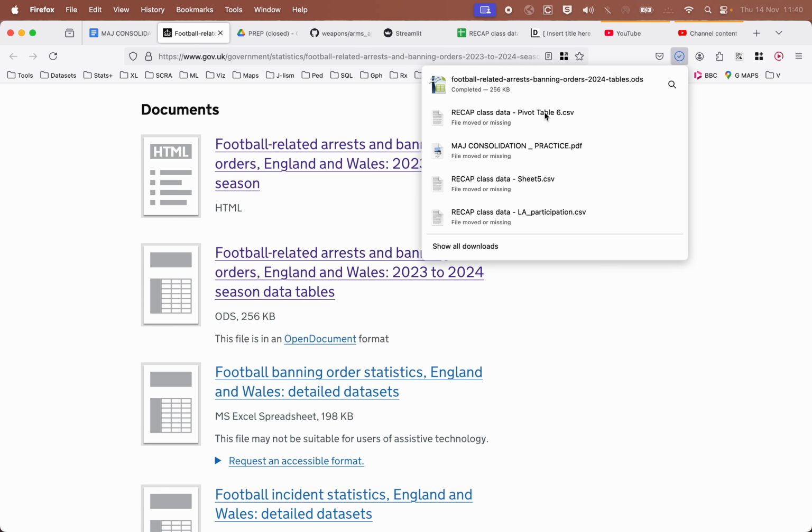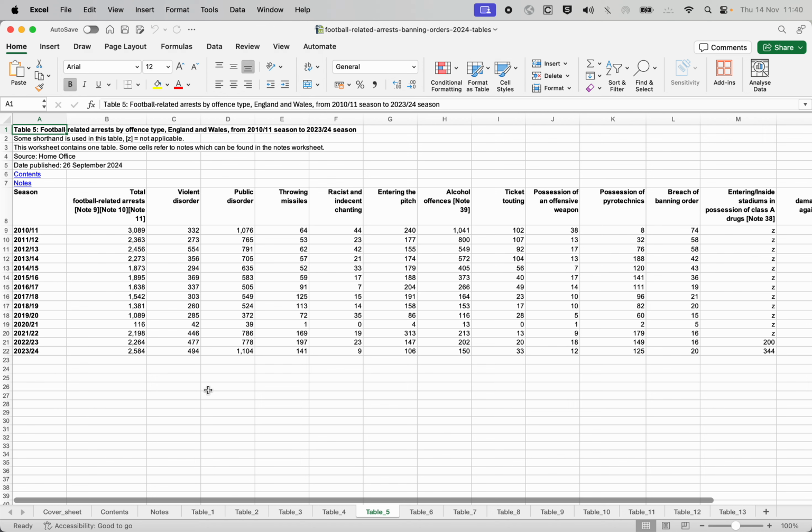So now you can upload the whole thing into Sheets. I'm going to open it in Excel and see what we're looking at. First of all, Table 5. Use Table 5 to build a line chart showing the number of arrests for racist and indecent chanting since 2010.